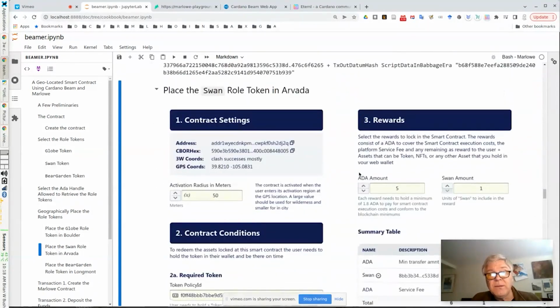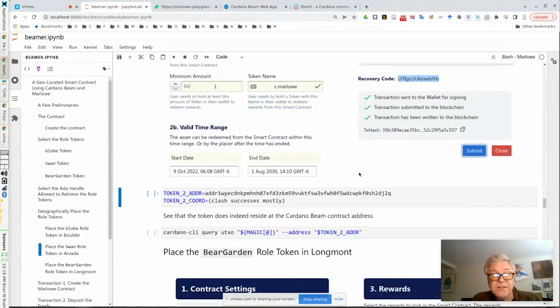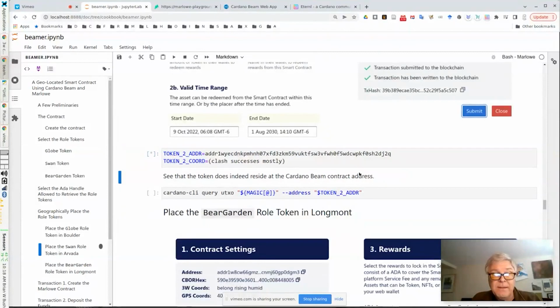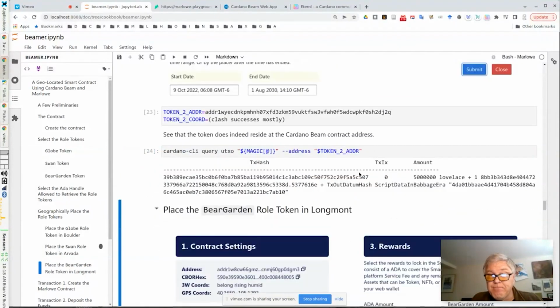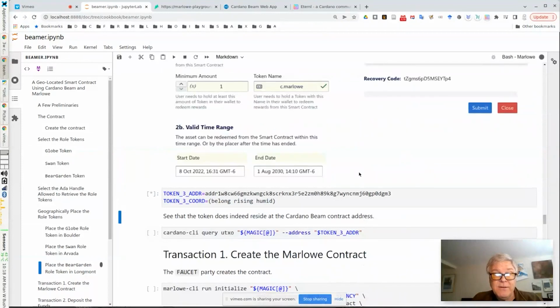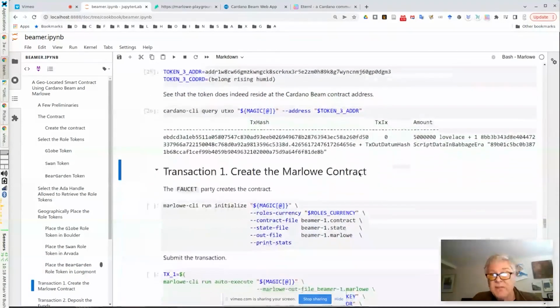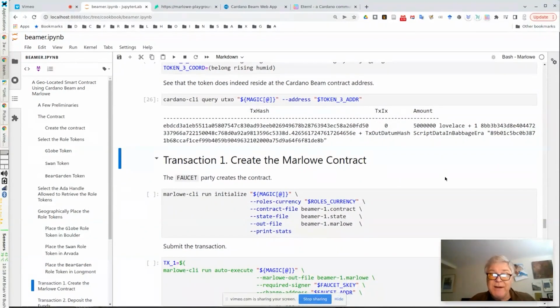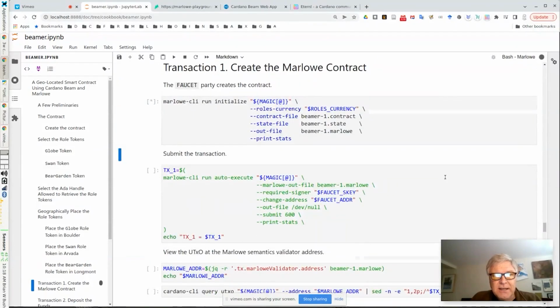And I've done this for the 2 other locations, so we're not going to go through that now. You can see that one's there, and then the 3rd token is also there. So we've got 3 geographic locations. They're in different cities nearby, and they each have 5 ADA, and they have one of these 3 roll tokens, and then they have a smart contract that will only release those to the person who holds that Christopher Marlowe ADA handle.